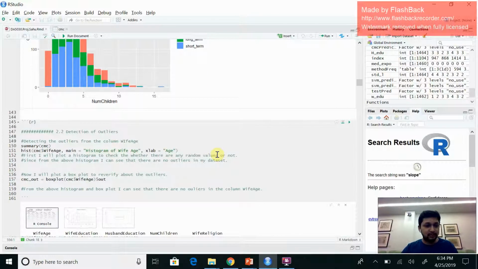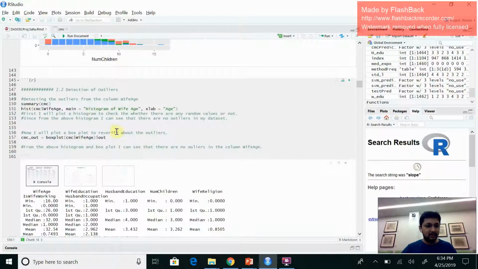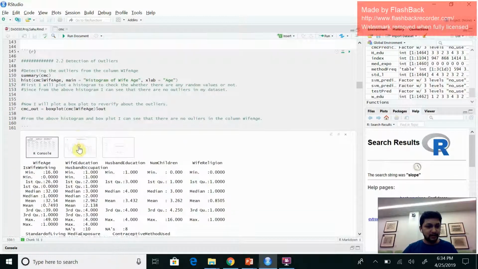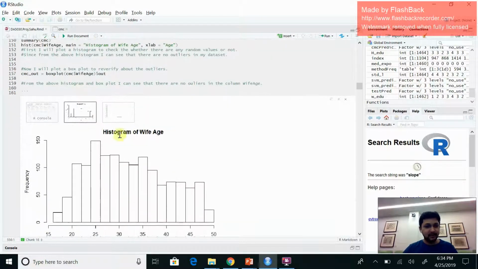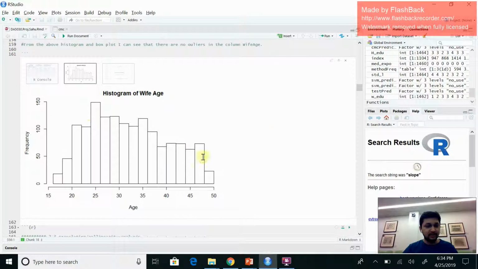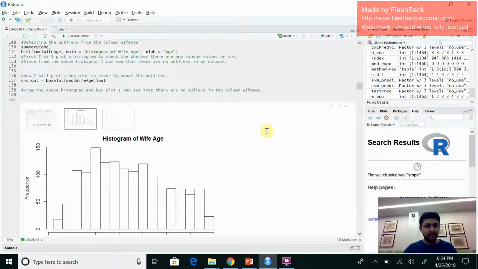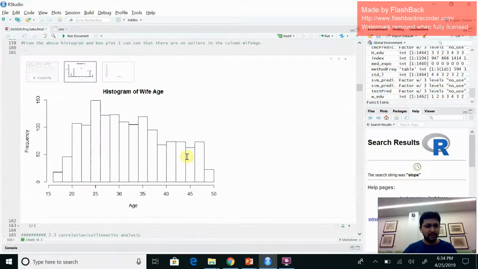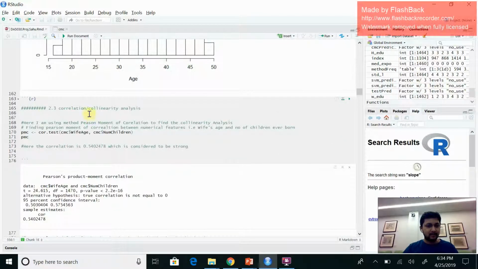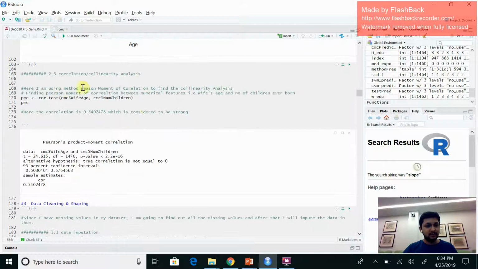Coming to outliers, there were no outliers in my dataset. I have detected it by using the histogram. As you can see in the histogram, there were no outliers in the column wife age. Now, coming to correlation, I have used the Pearson moment of correlation method to find the collinearity analysis.